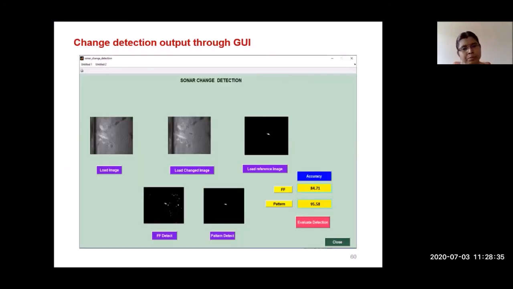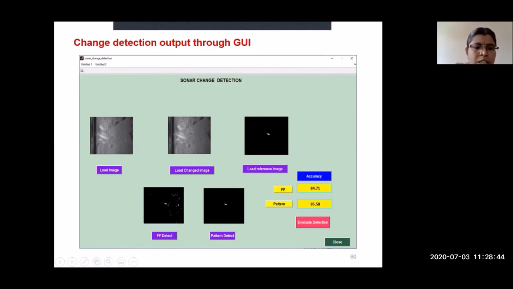Here, this is the GUI I have created for finding the change between two images. See here, this is the input image. This is another reference image. So we are going to find the difference between these two images. The neural network and the pattern recognition network, these two are the networks I have chosen. So these two are the network outputs.